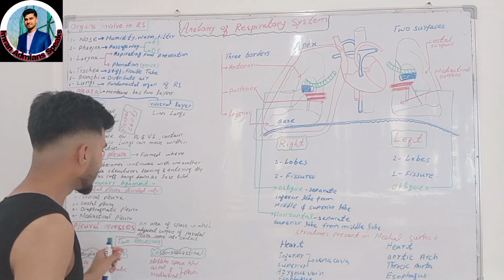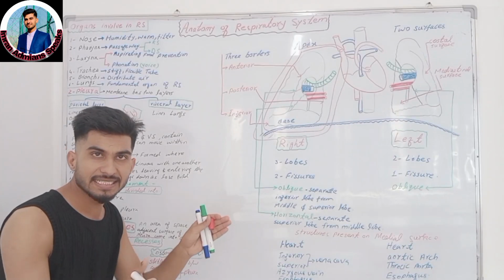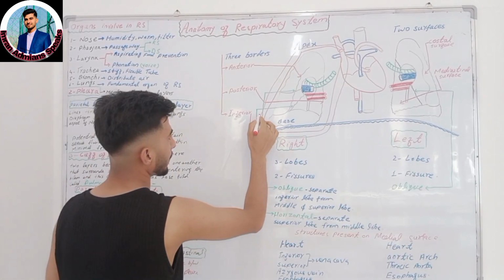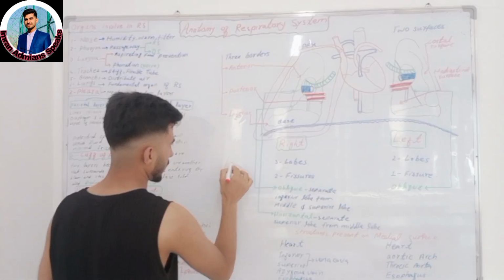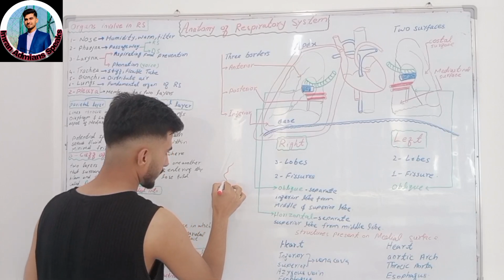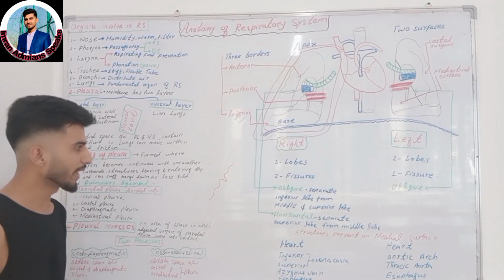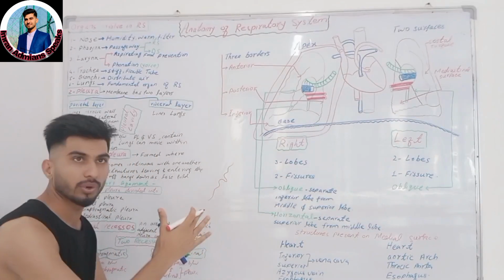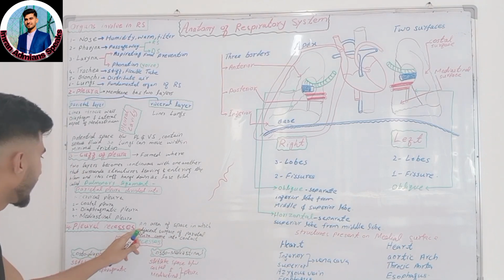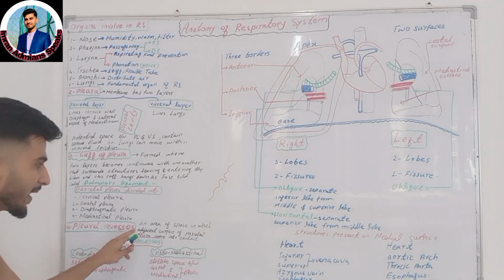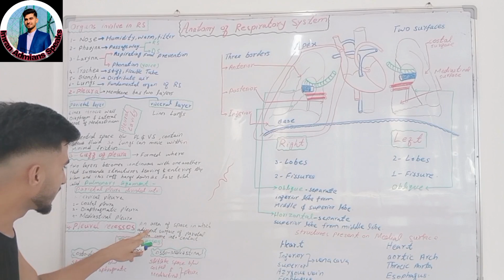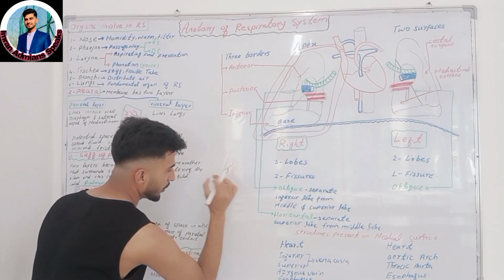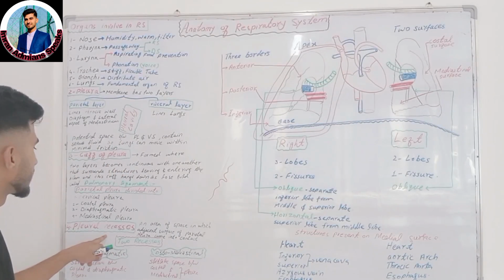Look here, this is the parietal layer, and the adjacent surfaces of the parietal layer come into contact. This area is known as pleural recesses.